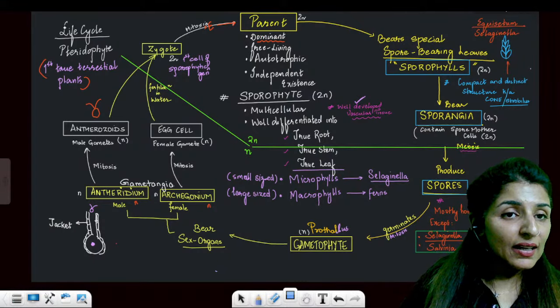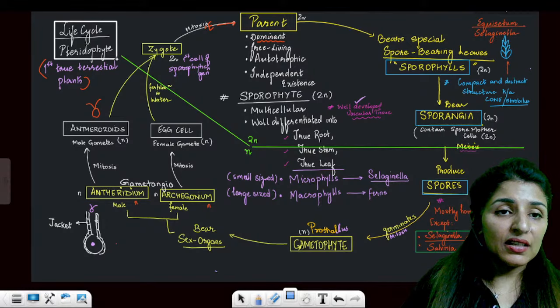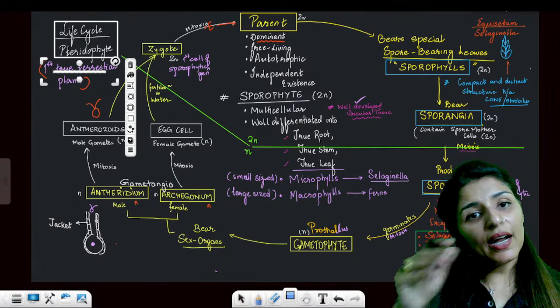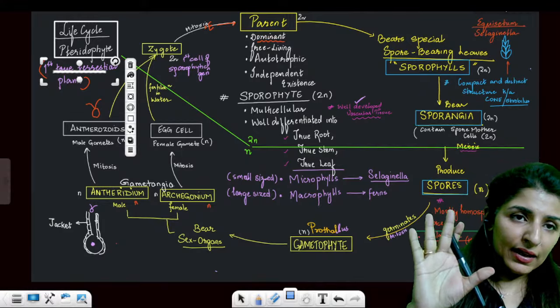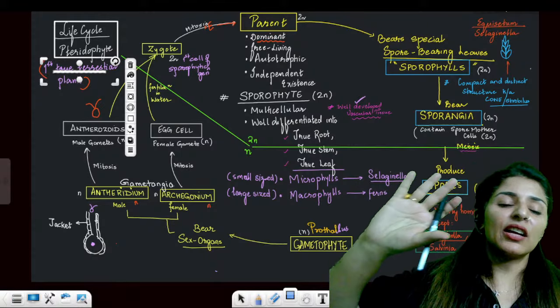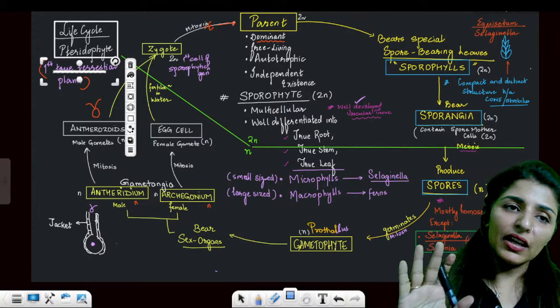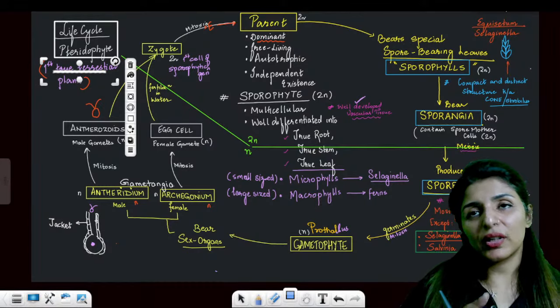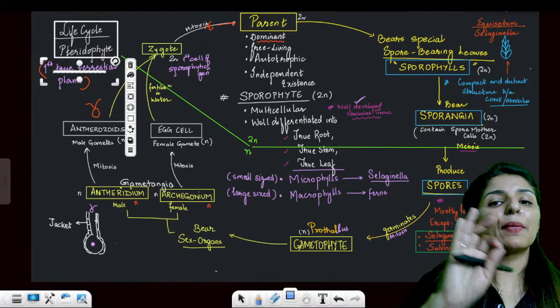Now, life cycle of Pteridophyta. These are the first terrestrial plants I told you. Again, it has haplodiplontic life cycle. So there will be a haplontic phase, and a diplontic phase also. So life cycle is haplodiplontic.